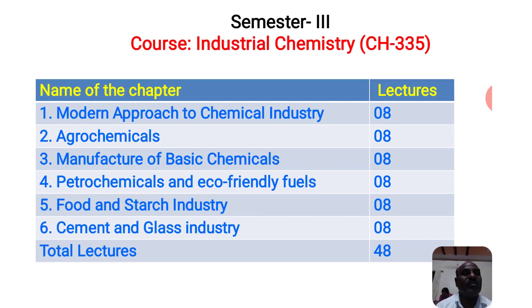We'll also study one by one with respect to the manufacture of the basic chemicals. That is important, so they are included in your syllabus. The fourth chapter is petrochemicals and eco-friendly fuels. Petrochemicals: you know that our country does not have sufficient fuels.